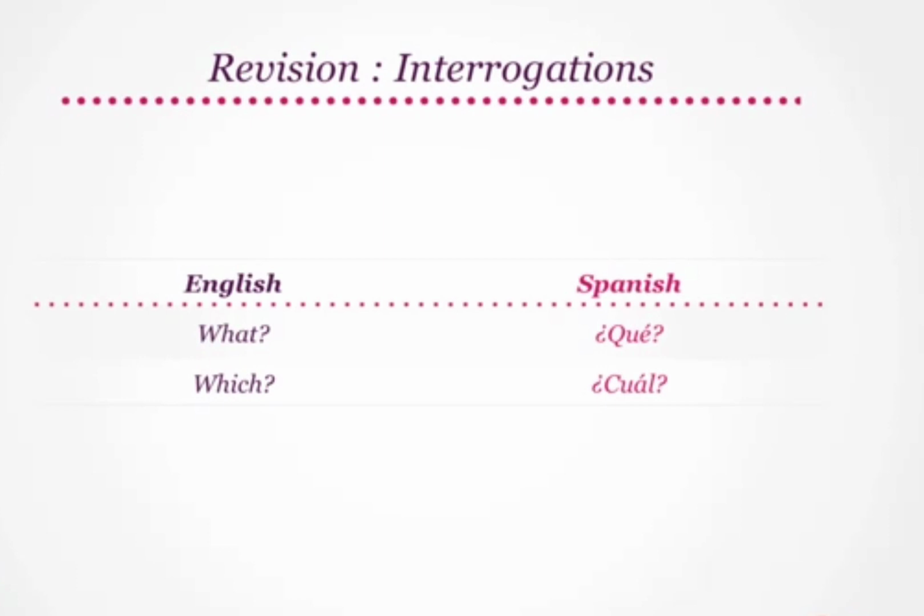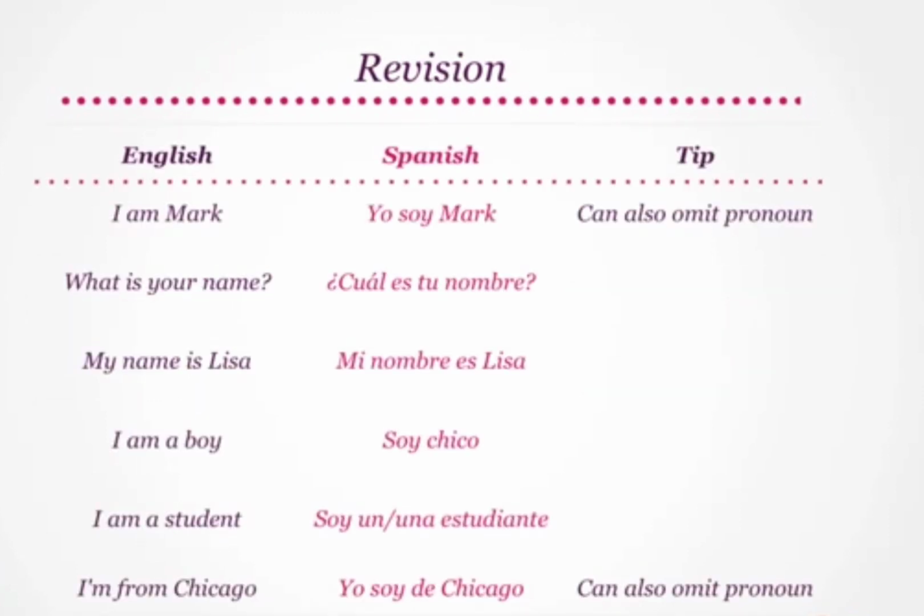Interrogations we looked at in the last lesson. What translates to qué, and which becomes cuál. Here are the phrases we went over the last time. I am Mark becomes yo soy Mark. My name is Mark translates to mi nombre es Mark. I am a boy is soy un chico. I am a student becomes soy un estudiante. I'm from Chicago translates to yo soy de Chicago.